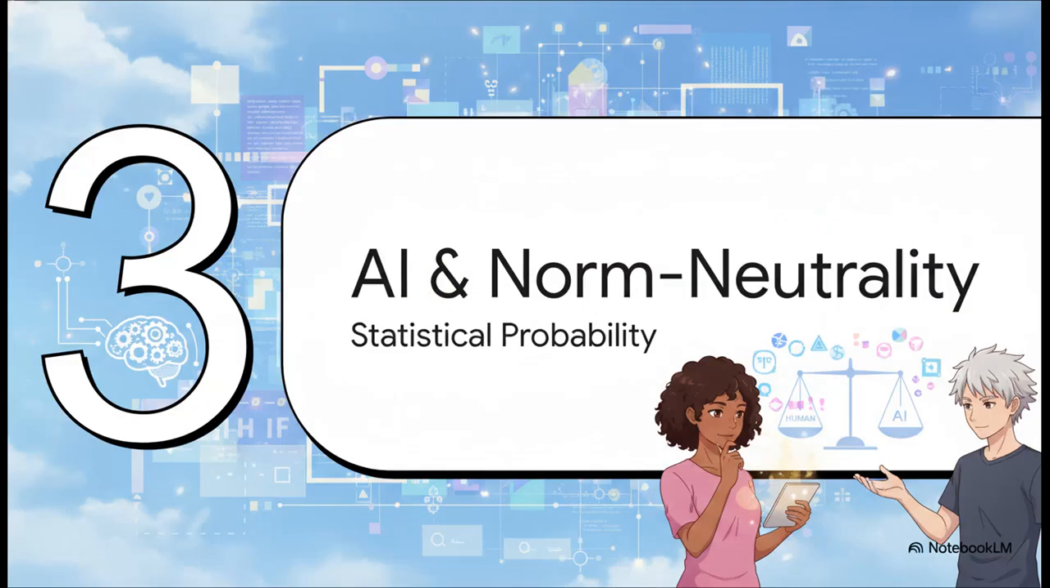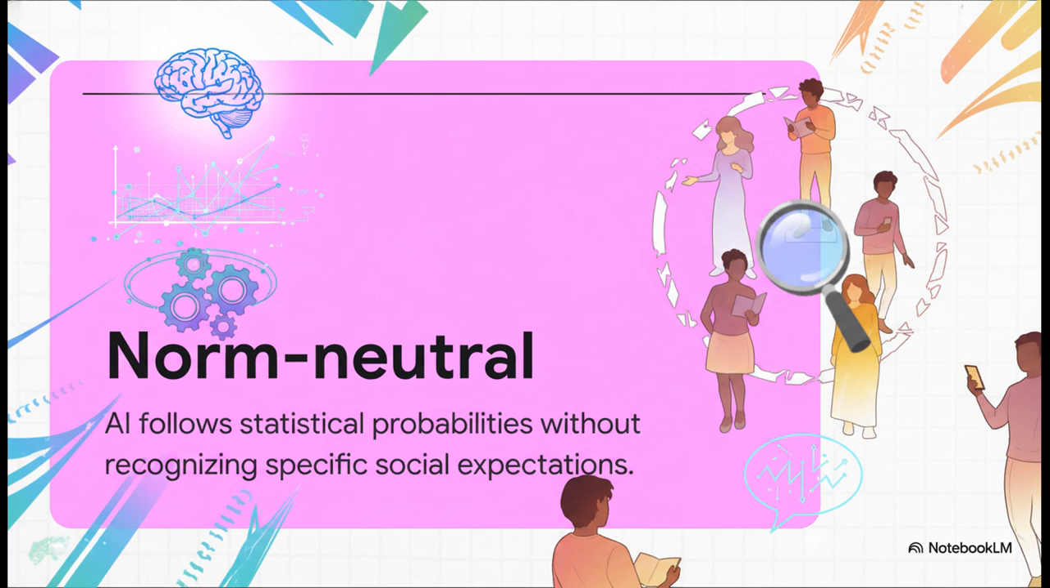Part 3, AI and norm neutrality. The role of statistical probability. AI is inherently norm neutral, or trung lập với chuẩn mực. It generates outputs based purely on statistical math. It has absolutely no true social awareness. It can't recognize specific institutional expectations.